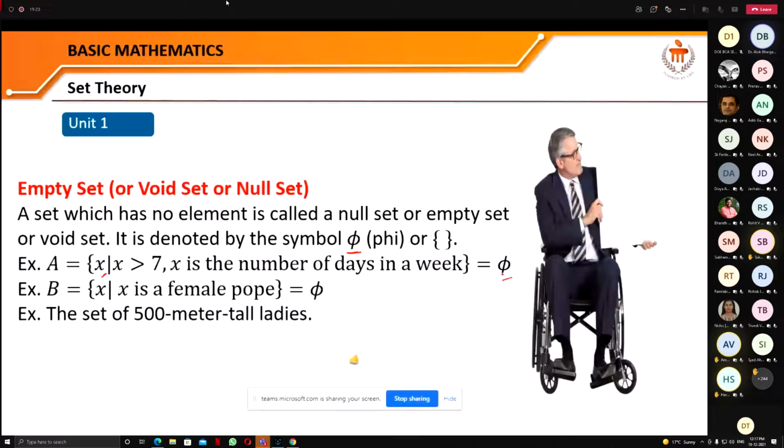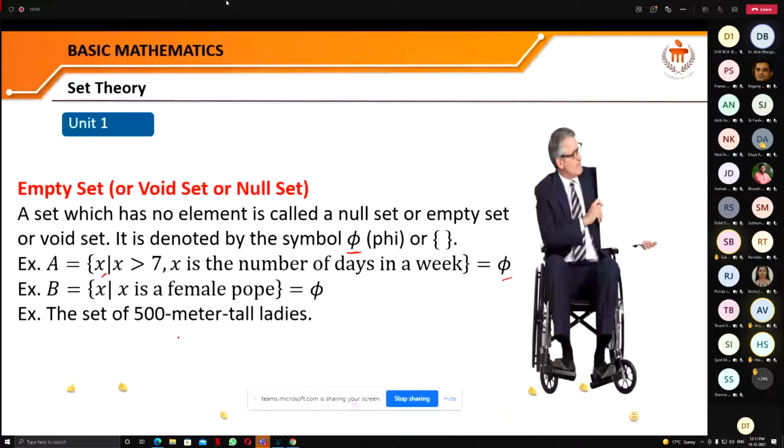The second one: the collection of all the elements x such that x is a female pope. As you know, in Christian society the pope is never a female, it is a male. So obviously this set does not contain any element, and therefore it is denoted by phi.